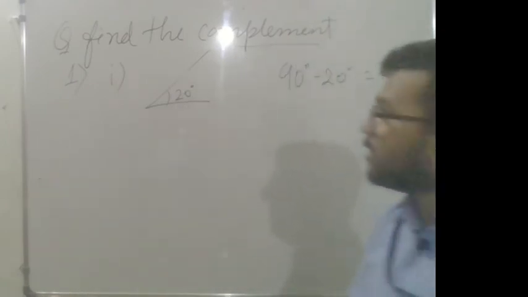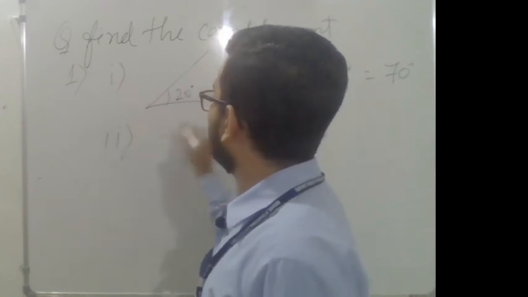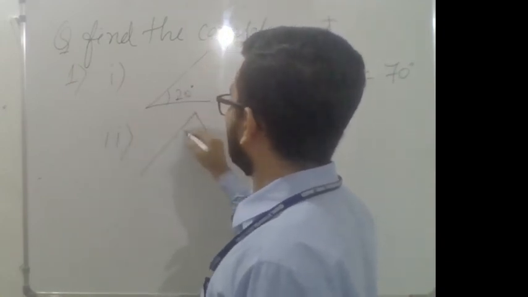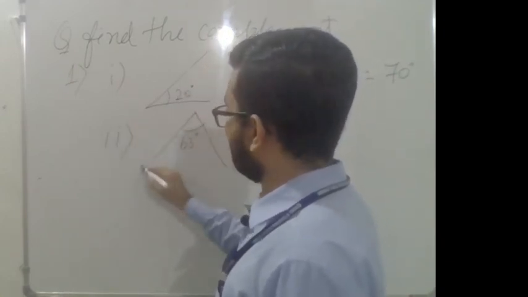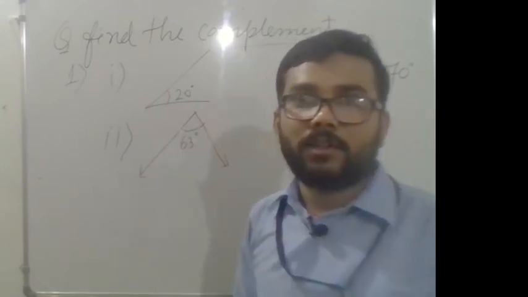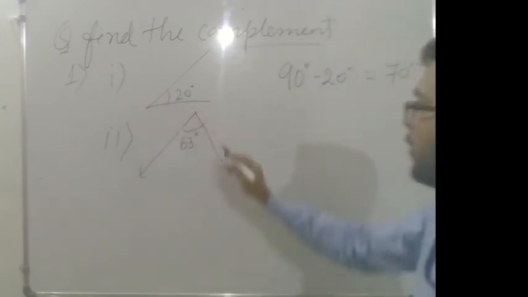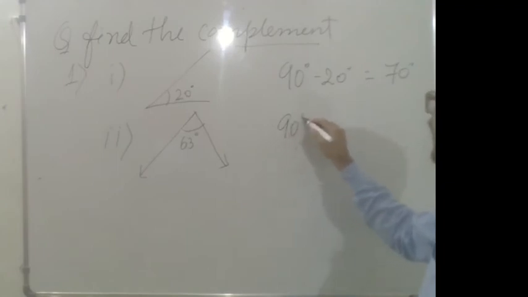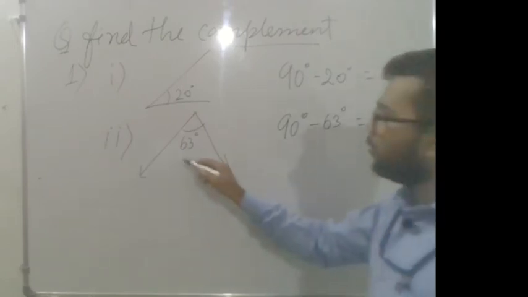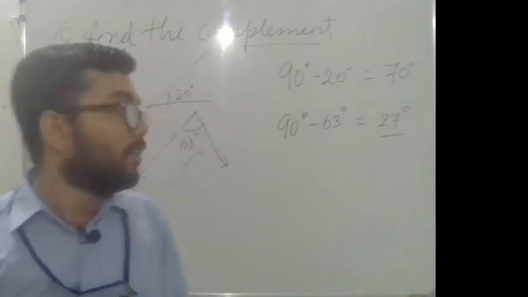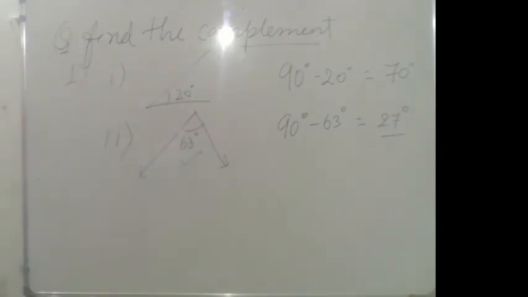Next question is 63 degree. You need to find the complement of 63 degree. What you will do? 90 degree minus 63 degree, you will get 27 degree. So 27 degree is the complement of 63 degree. Okay, clear?